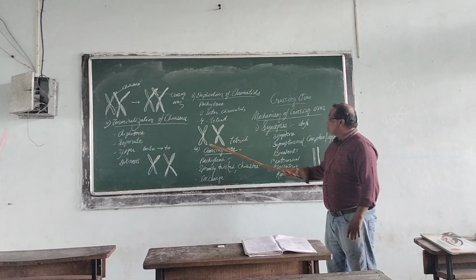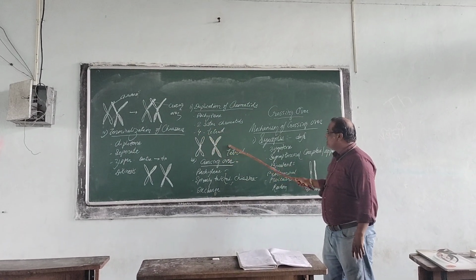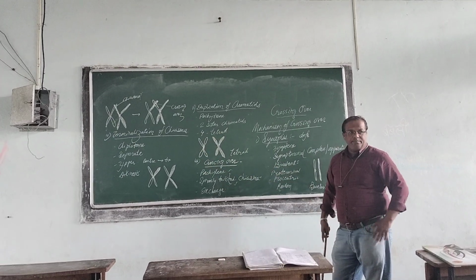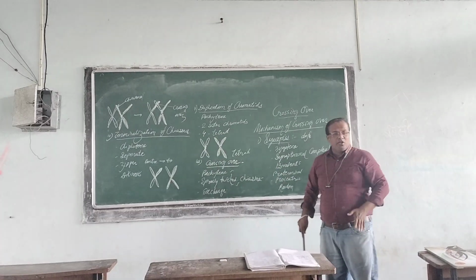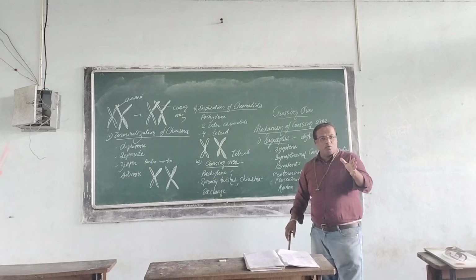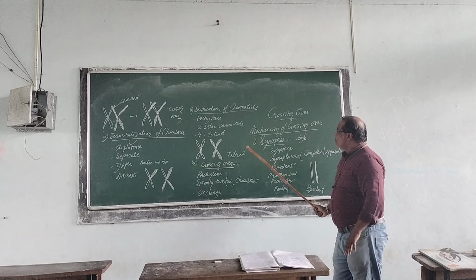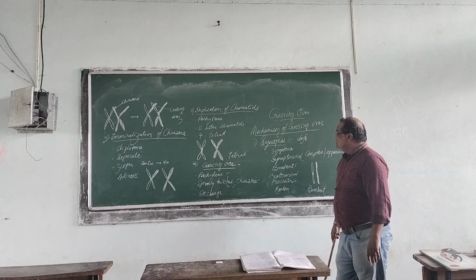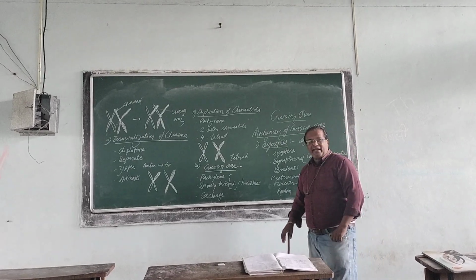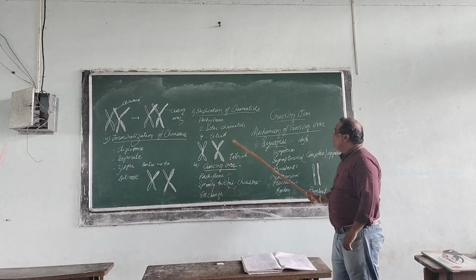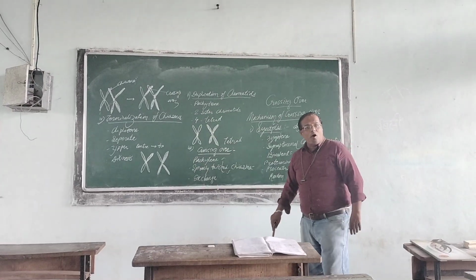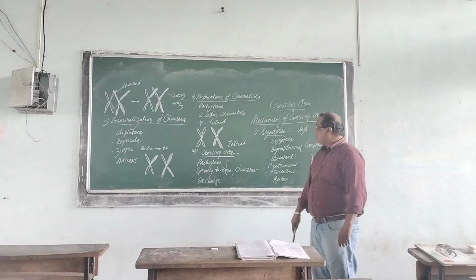Here 4 chromatids are there, therefore this structure is known as tetrad. This occurs during the pachytene stage of prophase first.